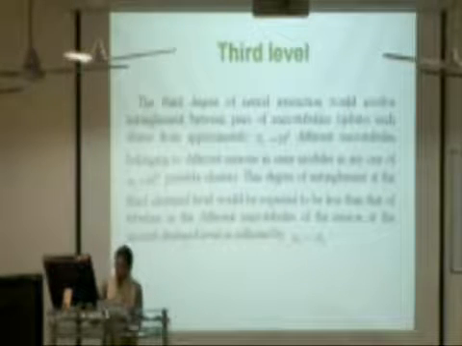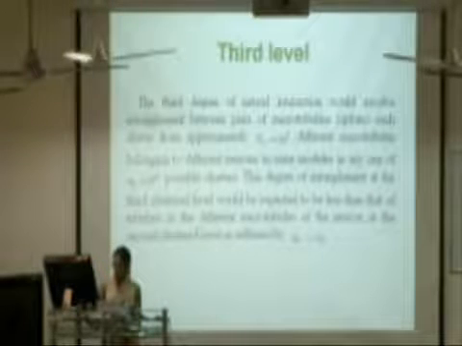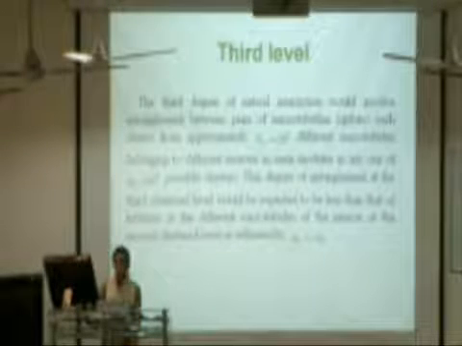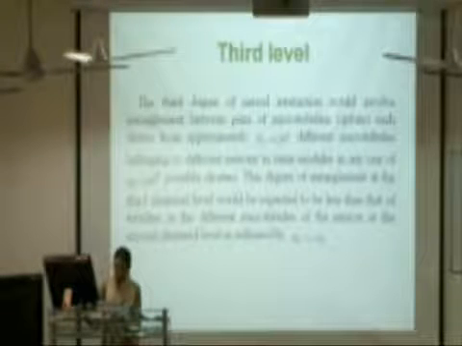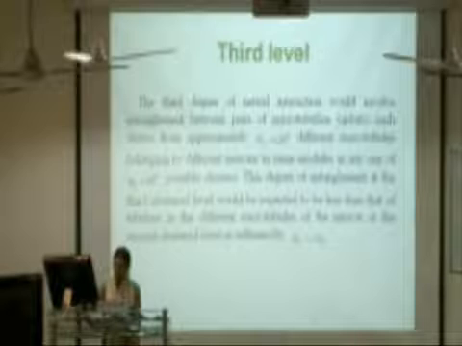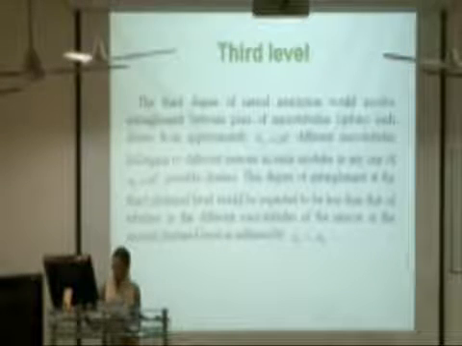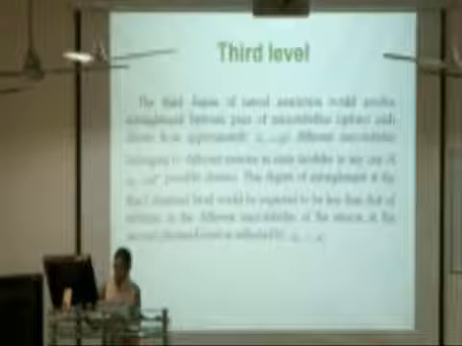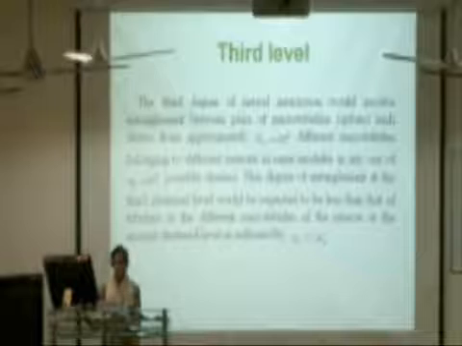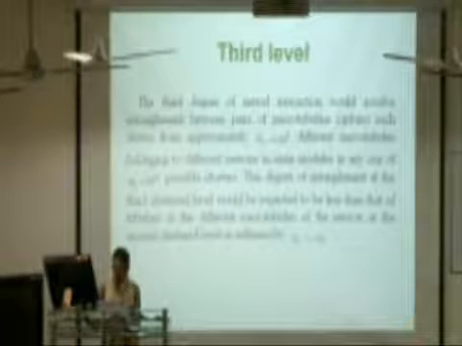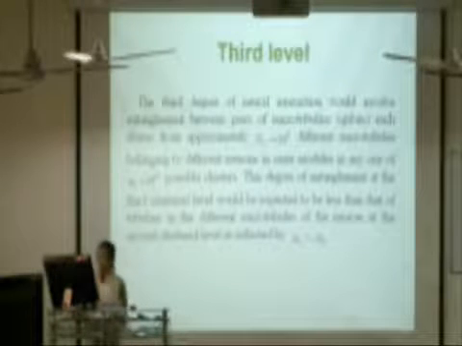The third level of neural interaction would involve entanglement between pairs of tubulins, each drawn from approximately 10 to the power 3 different microtubules belonging to different neurons in the same modules, in any one of 10 to the power 16 possible clusters. This degree of entanglement at the third clustered level would be expected to be less than that of tubulins in the different microtubules of the neuron at the second clustered level, as reflected by alpha-3 much less than alpha-2.